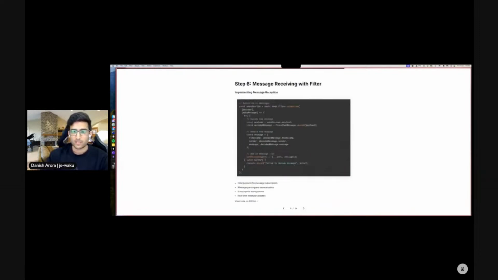Moving forward to actually receiving these messages with filters. To receive messages, we're going to use Waku's filter protocol. Filter allows clients to subscribe to specific content topics. When a message arrives, we deserialize it from the binary back to our message format, and we use React state to store and display the messages as they arrive. The subscription pattern uses callbacks to process each incoming message. And this is the actual callback that we're passing to the filter subscribe. And yeah, we can handle errors here.